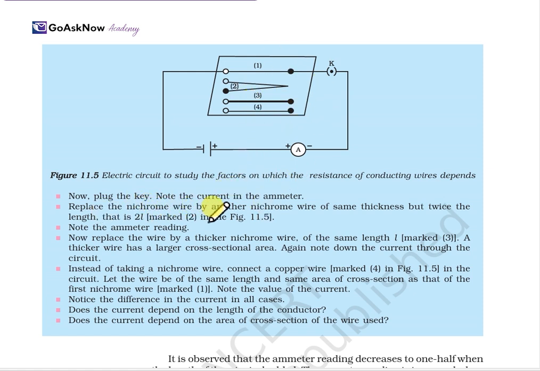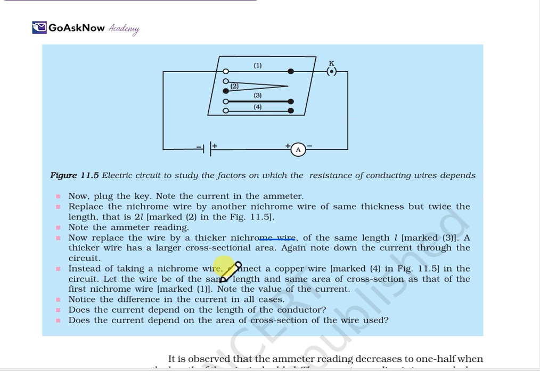Now replace the nichrome wire by a nichrome wire of the same thickness but twice the length, like this. Now note the ammeter reading again. Now replace the wire with a thicker nichrome wire of the same length L. Marked 3: like first this, second this, and third one is this. So a thicker wire with higher cross section, and again note down the current flow.